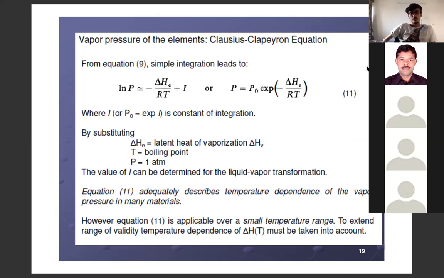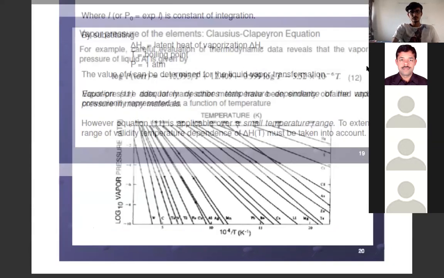Exponential series, I hope you have studied. Yes, sir. Exponential x is equal to 1 plus x plus x squared by 2 factorial and so on. So that type of series needs to be expanded. You go to the next slide.